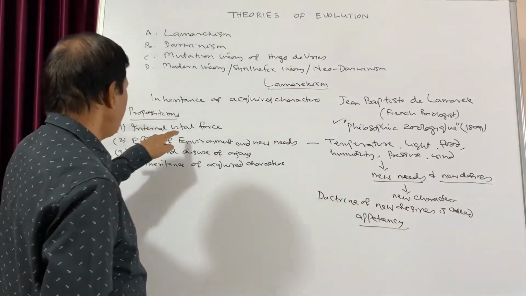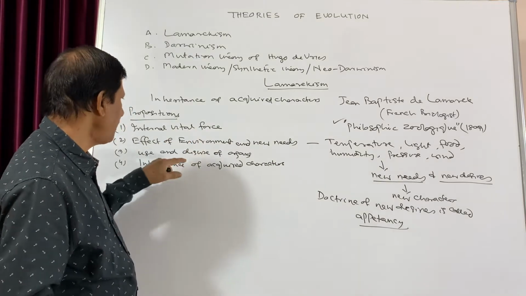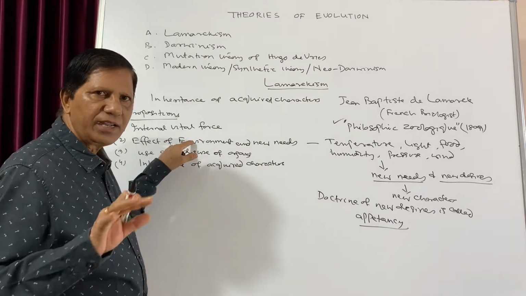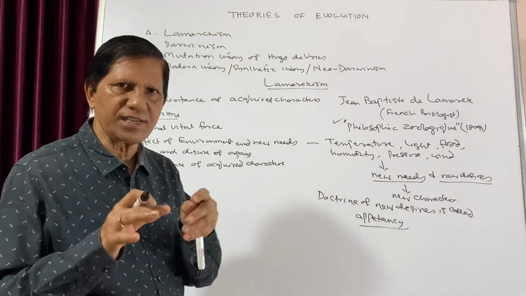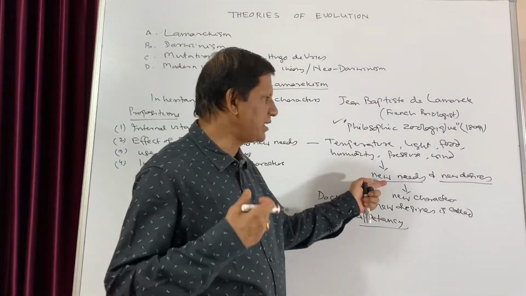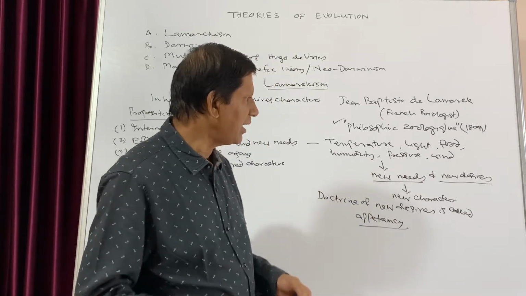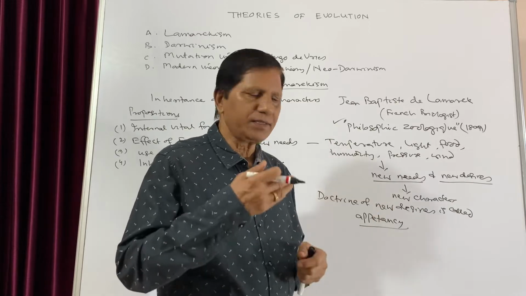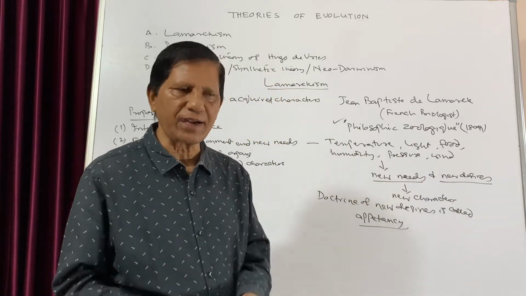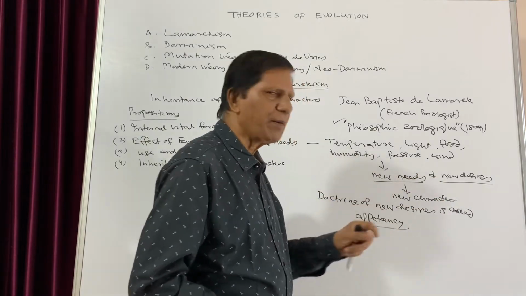So the first is there is an internal tendency towards more and more complexity, and the second is the environment induces certain changes, and due to those changes, new needs arise, new desires arise, that changes our habits, and that tends to production of new characters. And the doctrine of these new desires is known as appetency.